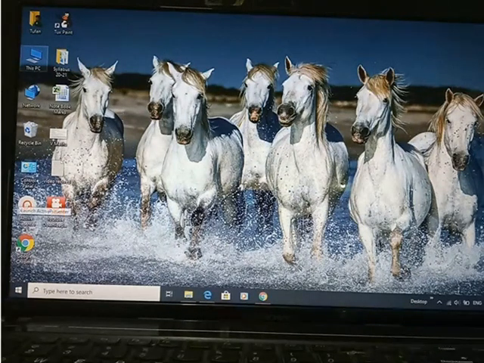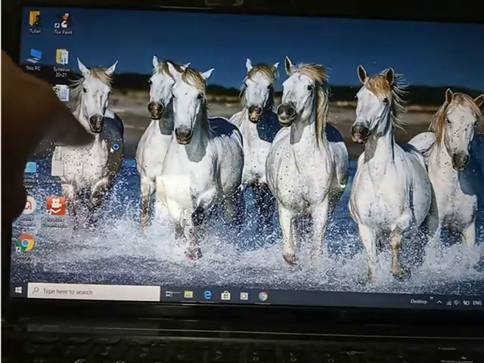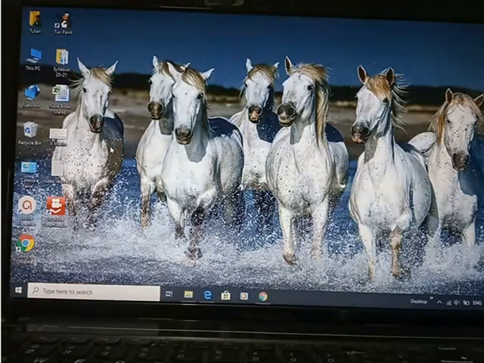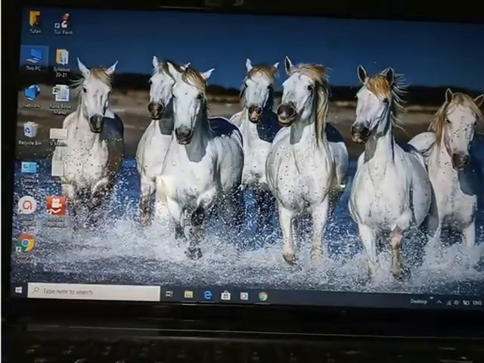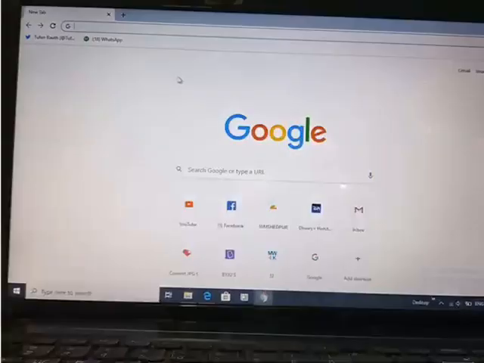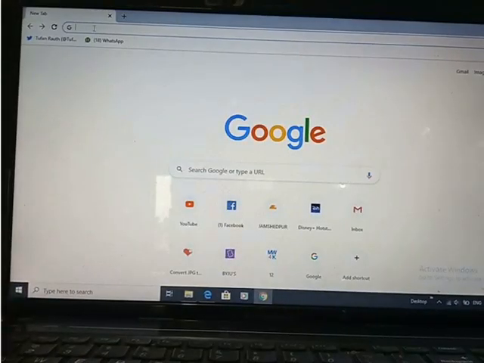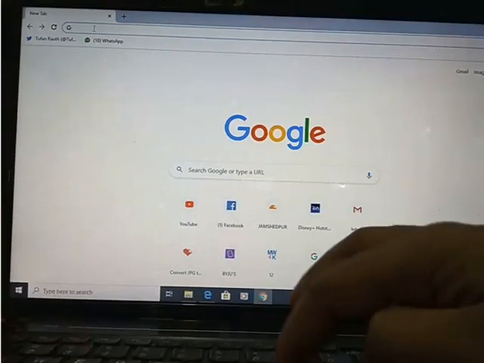Suppose I am opening this one, so you can see it is moving here with the cursor, so that means working in the background is going on. Okay, so this shows that working in the background is going on. And if you again try to open any particular thing, then sometimes it may just rotate. It happens with some of the, when you start browsing. Suppose I am browsing CMI's website.